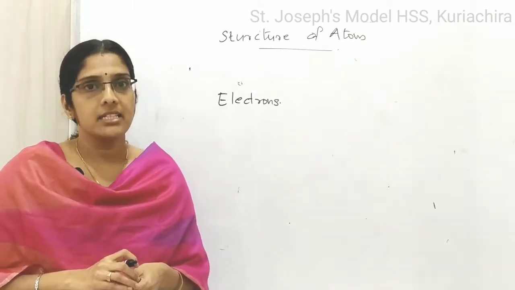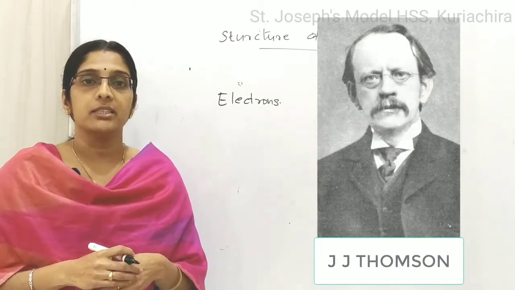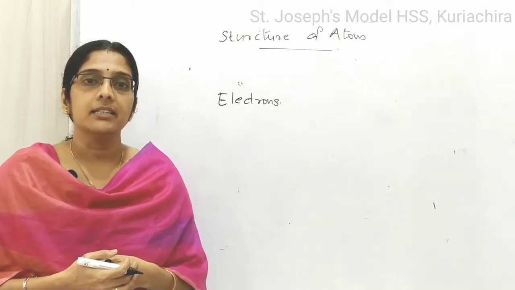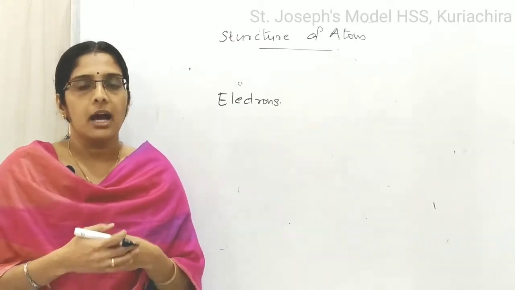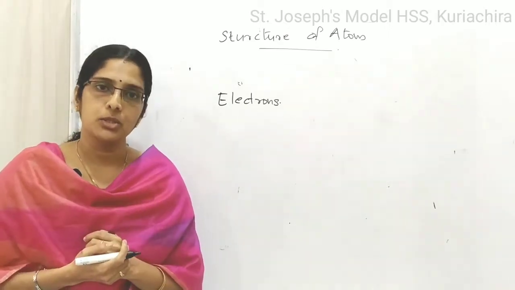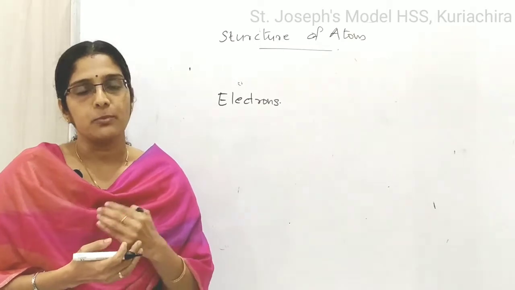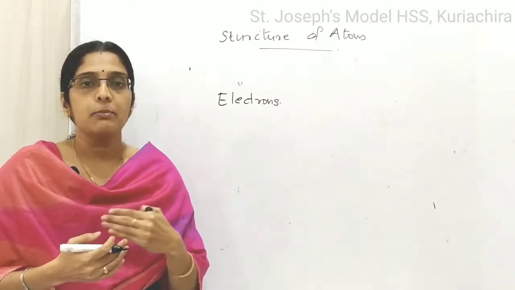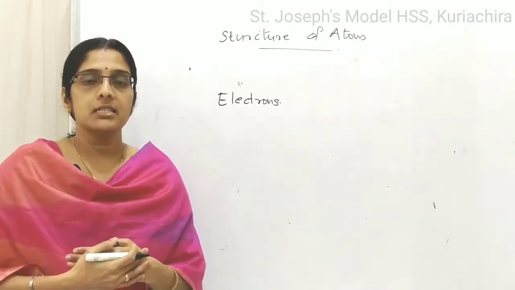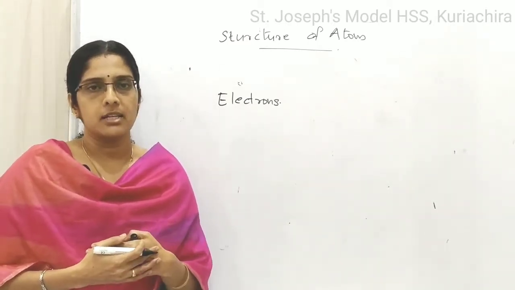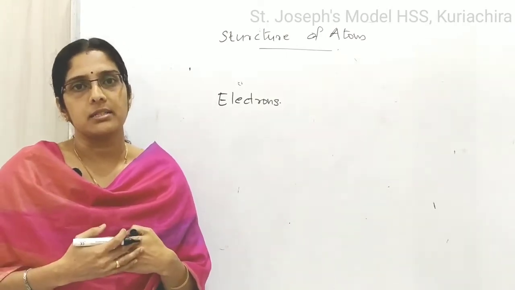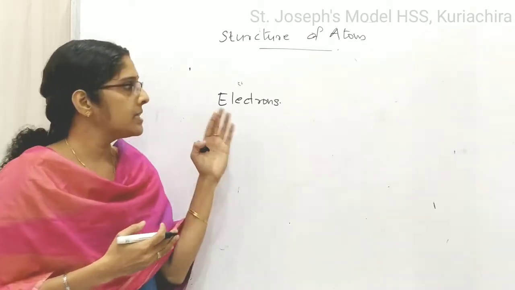In 1891, J.J. Thomson discovered the first subatomic particle called the electron. J.J. Thomson conducted the cathode ray experiment. He allowed electricity to pass through gases in an electric discharge tube. And from his observation, he discovered that the particles present in cathode rays are negatively charged. Then he repeated the same experiment with different gases. In all the cases, he discovered that the same type of particles are present in cathode rays. He called them electrons.